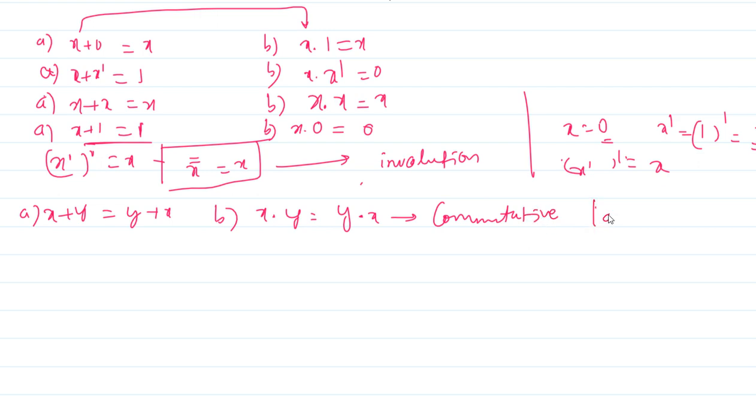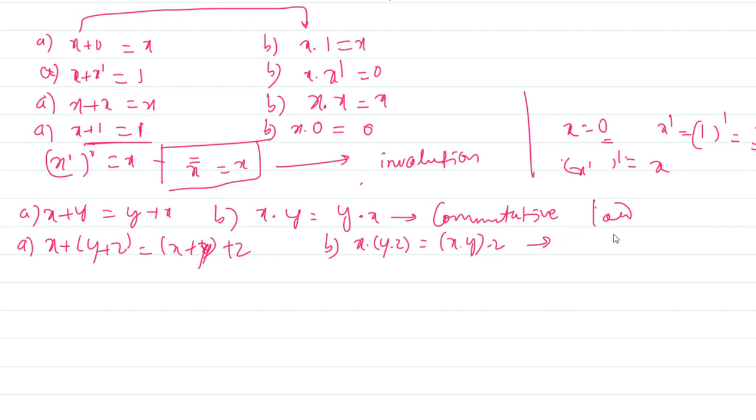The same way, if you write here, x plus y plus z is equal to x plus y plus z. This is A. For B, x dot y dot z is equal to x dot y dot z, which is the associative law. Am I right? Associative law.